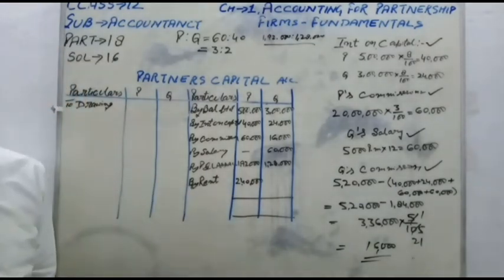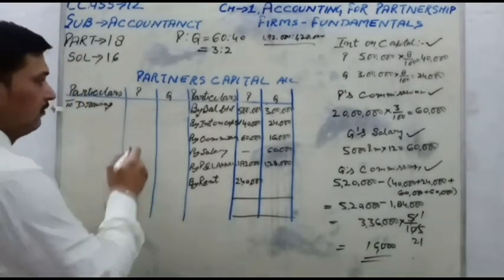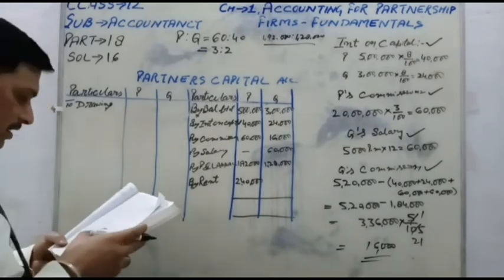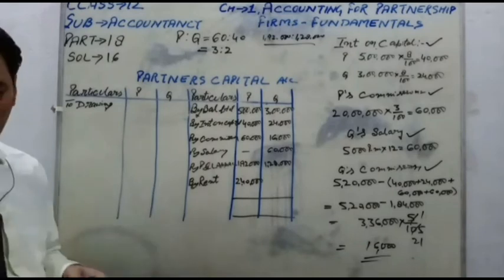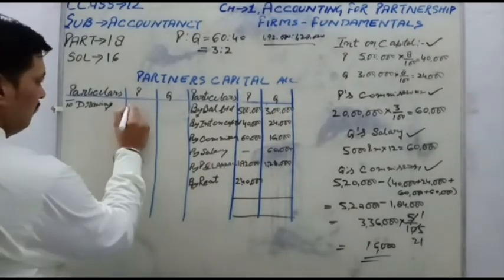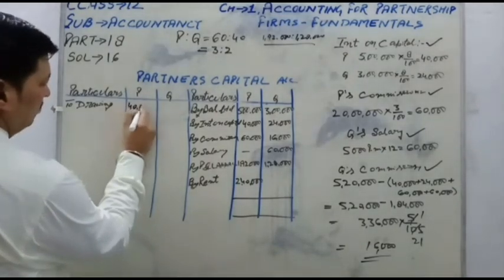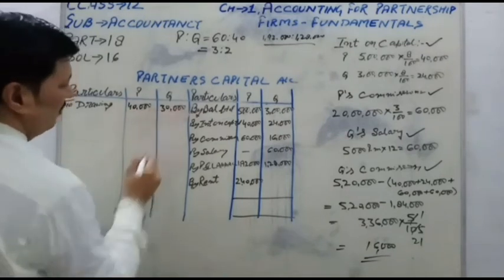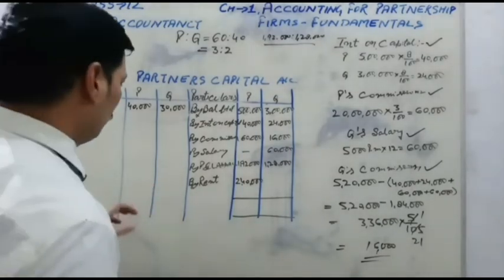P's drawing was 40,000 and Q's drawing was 30,000. What was the amount of the drawing? P's was 40,000 and Q's was 30,000.